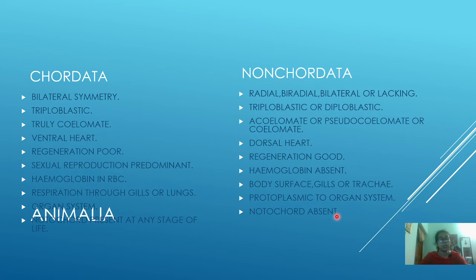Moving to the major difference between the chordata and the non-chordata. What is the difference between non-chordata and chordata? Non-chordata characteristics, which we have already discussed, belong to the invertebrate category, and this difference is majorly asked in exams or in any viva voce. So, chordata are bilaterally symmetrical, whereas non-chordata show different types of symmetry which we have already discussed, that is radial, biradial, bilateral, or sometimes symmetry may also be absent. Chordata are always triploblastic, non-chordata may be triploblastic or diploblastic.